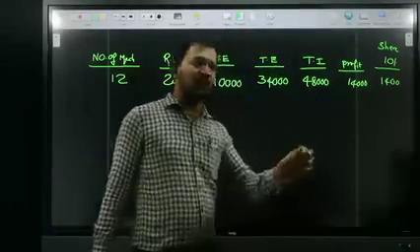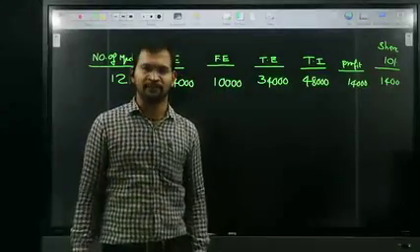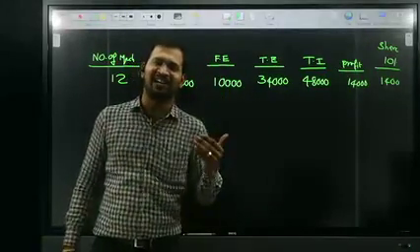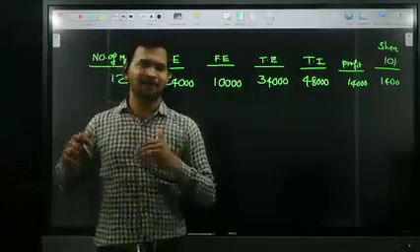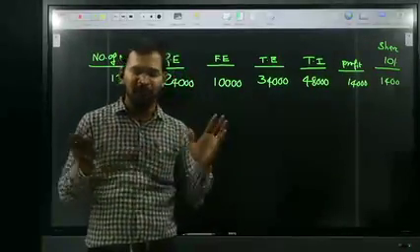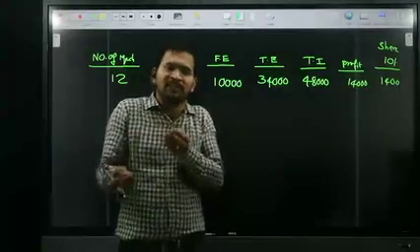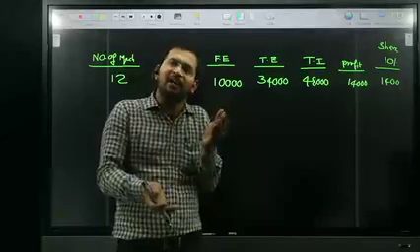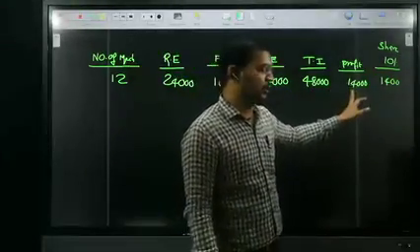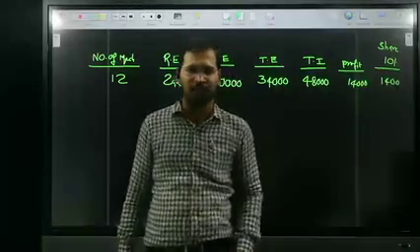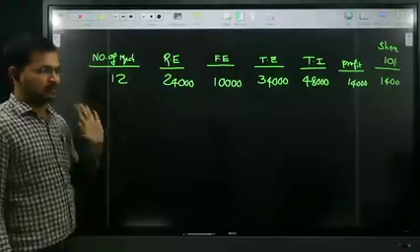Total profit is 14,000, but the shareholders do not share the whole profit. If they shared everything on the same day, then if any loss comes the next day, they would have to borrow again. That is the reason any big company takes only some percentage out of the profit. The remaining profit they put in the company itself for future usage. So they take only 10% and the rest stays in the company. This is the original, initial case.